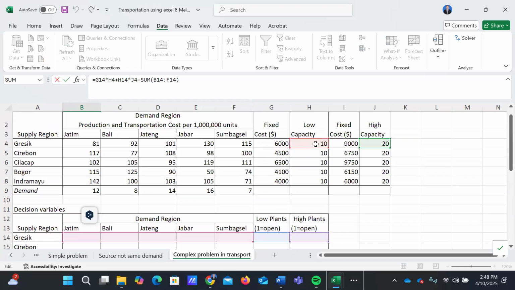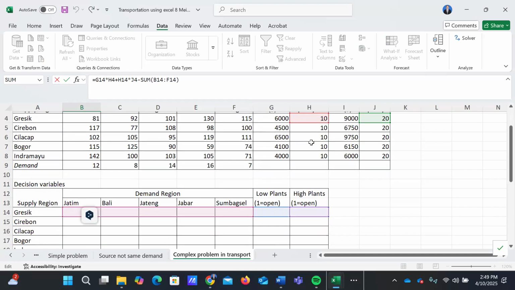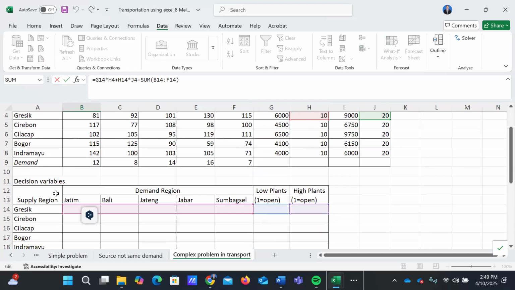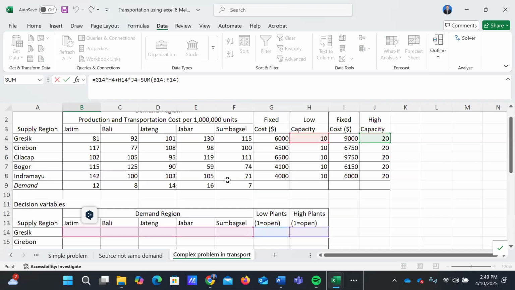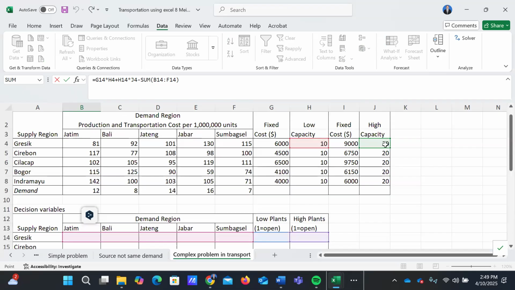Low capacity for Gresik is 10 million units, and we add the high capacity for supply region Gresik, H14, multiplied by J4. J4 expresses the high capacity of Gresik factory, that is 20 million units.